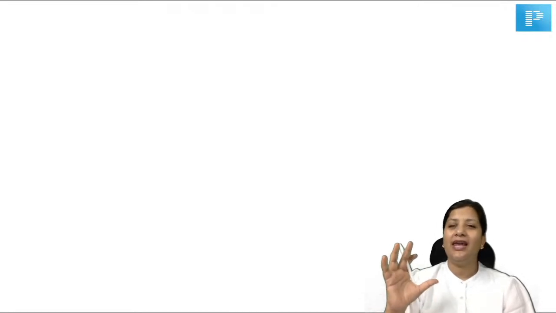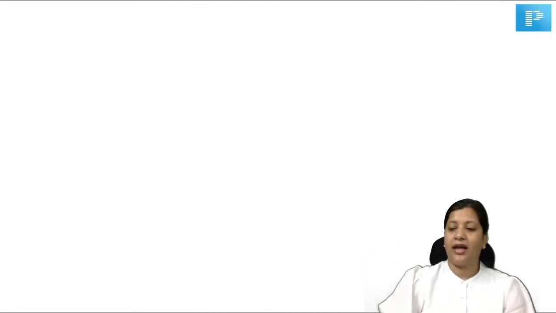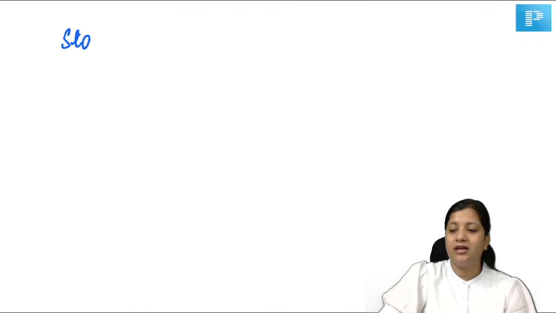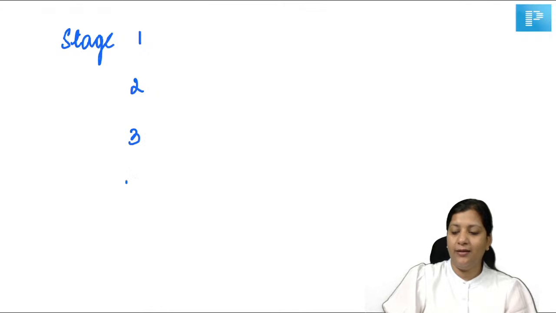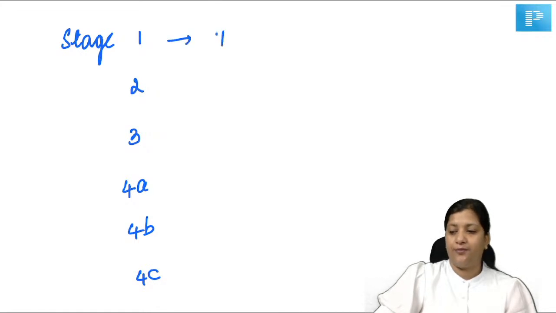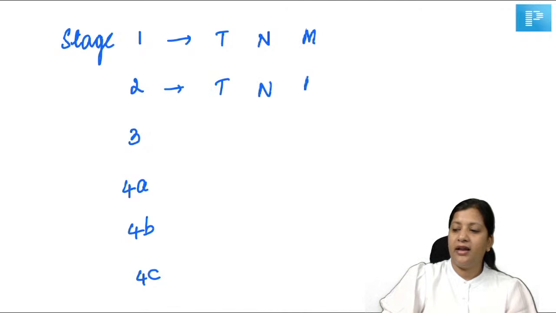So now since we had some question regarding the staging, here is one very easy way to stage laryngeal cancer. All of you can keep writing in your books as well. This is a shortcut again. Just go on writing T and N and M across all the stages.